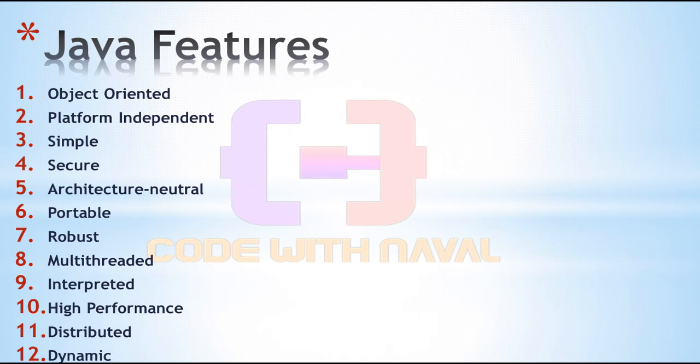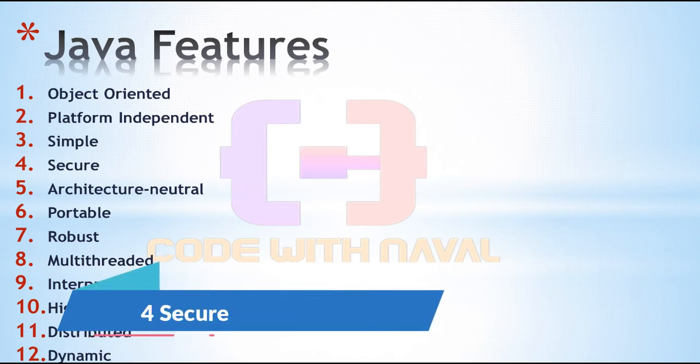The third one is simple. Java is a simple and easy to learn programming language. If you already know C and C++, most of the syntax and most of the common things are used in Java also, so you can learn Java quickly. Java is simple and easy to understand, and Java is a high level programming language. That is nothing but English, we can say a human readable programming language. That means high level programming language. That's why we can say Java is a simple programming language.